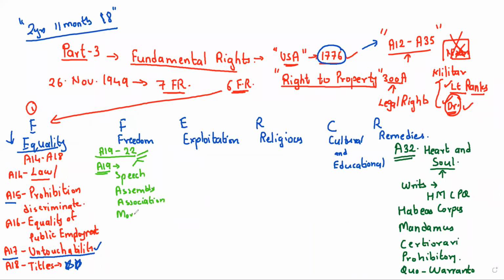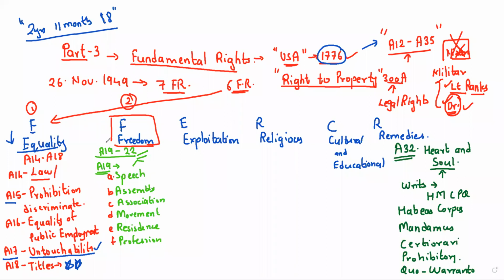Then you have right to residence. And next you have profession. So these are the 6 basic fundamental rights under article number 19. See here, this is article number 19A, 19B, 19C, 19D, 19E, and 19F. So these fundamental rights, right to freedom, we are watching the second classification, right to freedom.